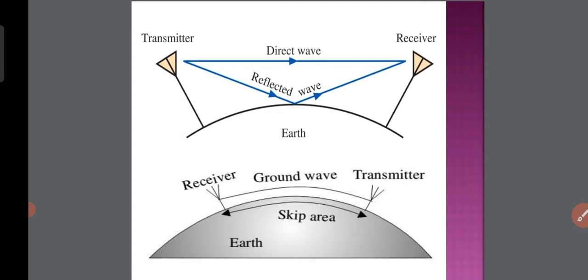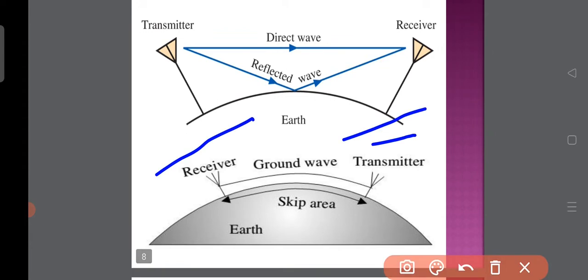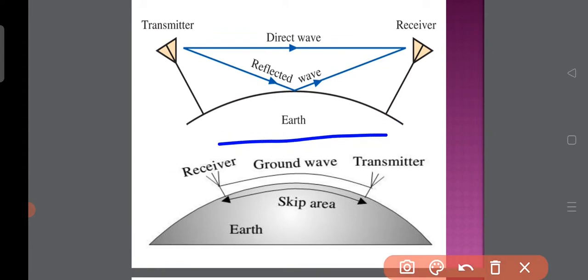Just concentrate on the transmitter and receiver in this image. It is a mode of propagation in which the ground has a strong influence on the propagation of the signal from the transmitting antenna to the receiving antenna.